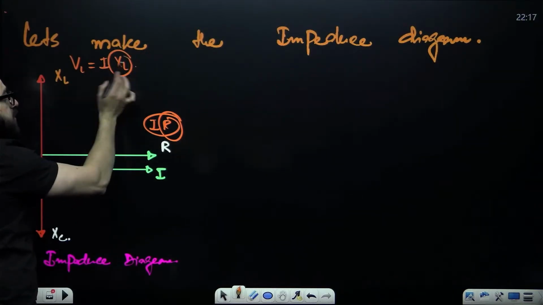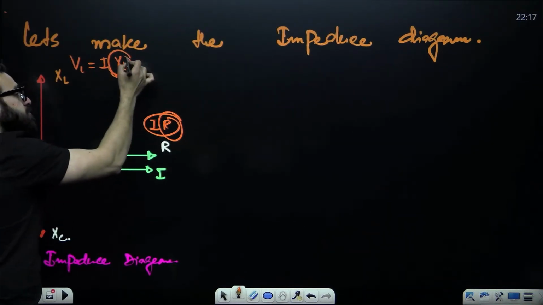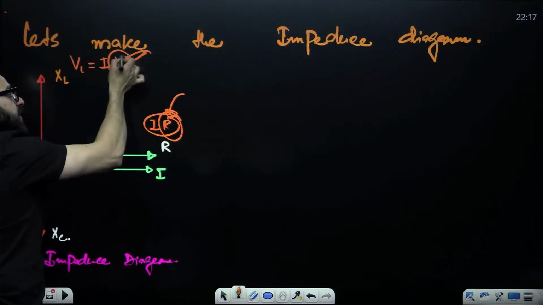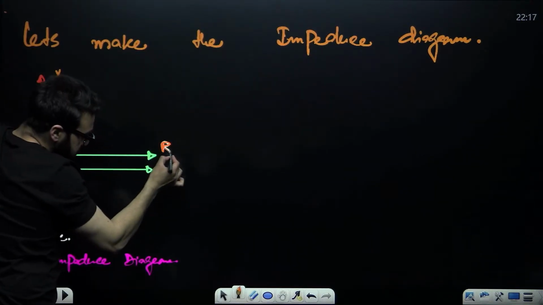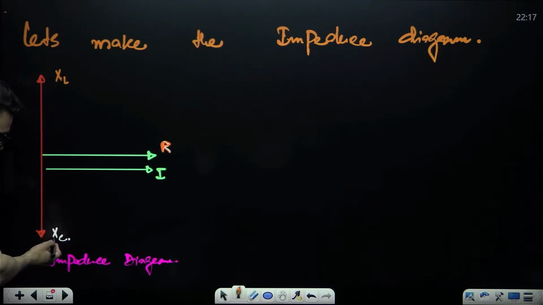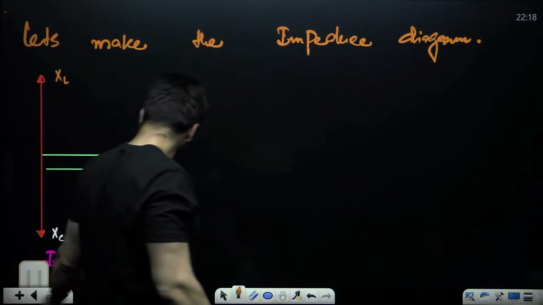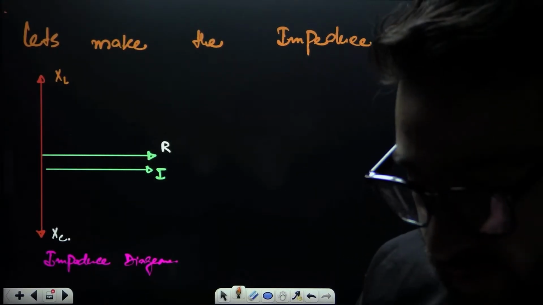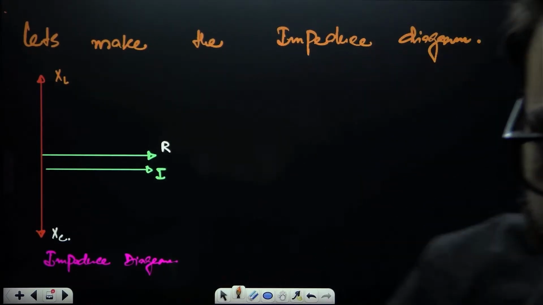Not inductance, this is called the inductive reactance. This behaves like a resistance only. Like in case of a resistor, you have resistance; in case of an inductor, you have inductive reactance. So here you'll be writing R, you'll be writing XL, inductive reactance. This is capacitive reactance. This is called the impedance diagram, in which you show resistors only.